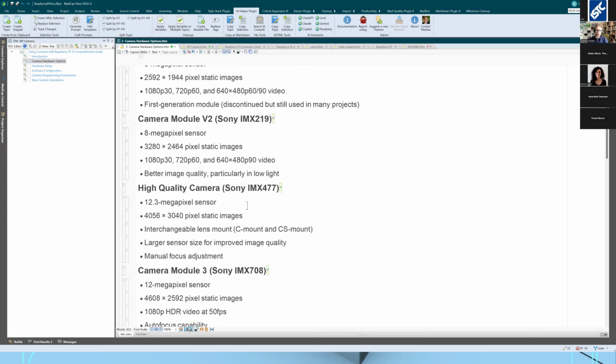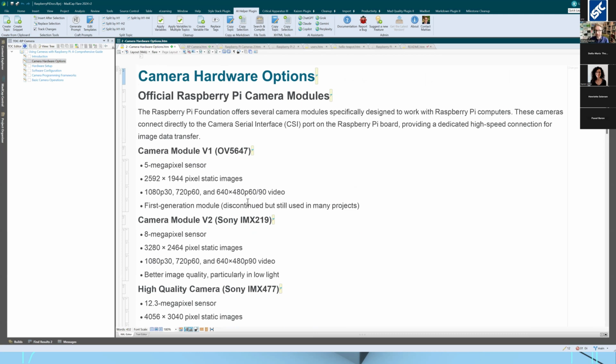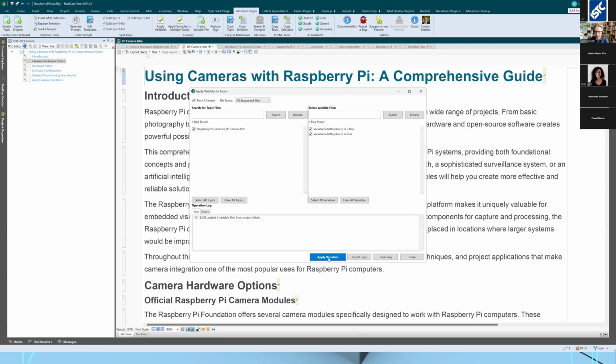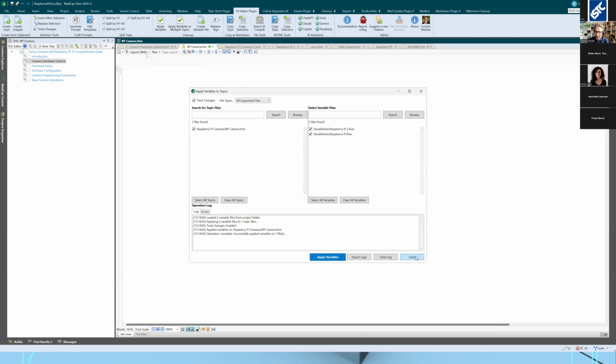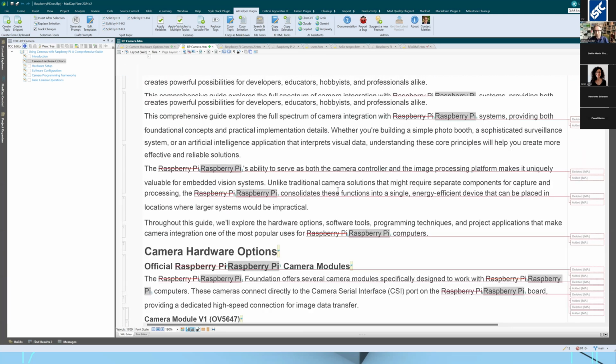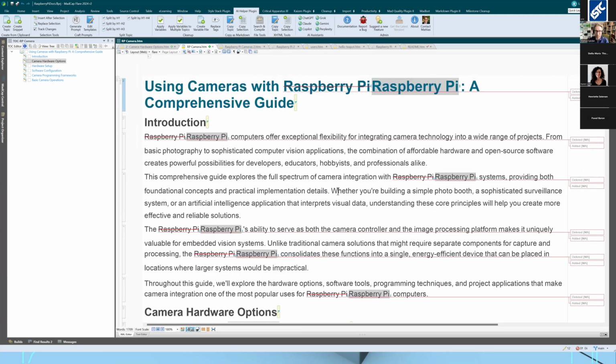So I like to do it this way. I start fleshing something out with the AI, and then I go into the details, have it reviewed, edit it, do a couple of rounds with the AI on the different sections maybe. Of course, what I should have done is when I imported this, I should have applied the variables right off the top there. And I forgot to turn off track changes. But anyway, that's what I would do. I put it in there, apply the variables, split the topic up, and you're just off to the races.